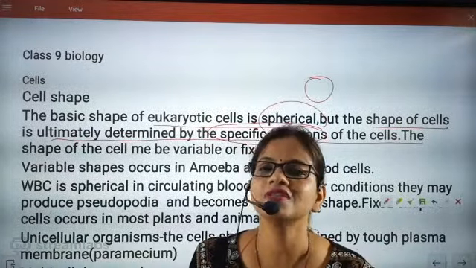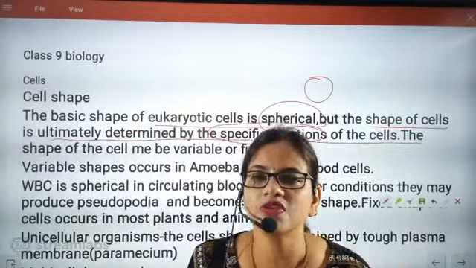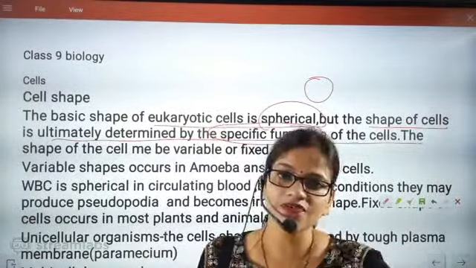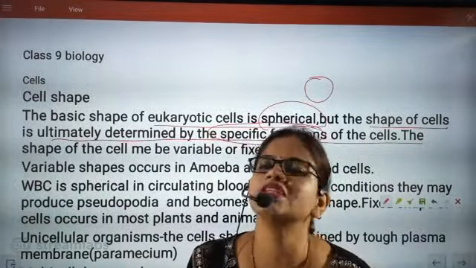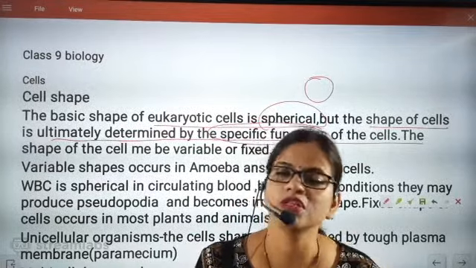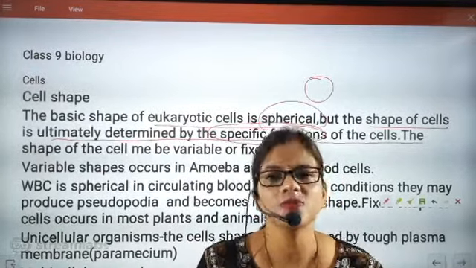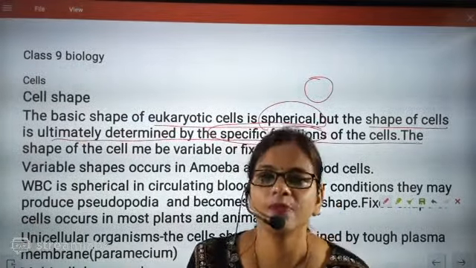Muscle cells are present in the muscles and have a specific function. So each and every cell has its shape according to its function. In eukaryotes, mostly the cells will be spherical, and according to function the shape of the cell will change.